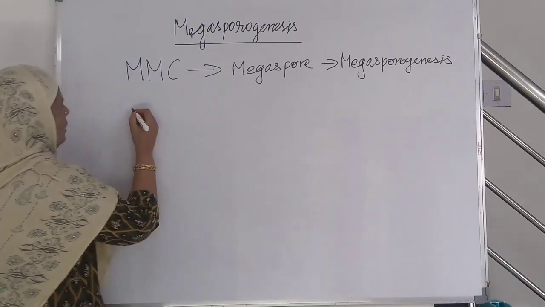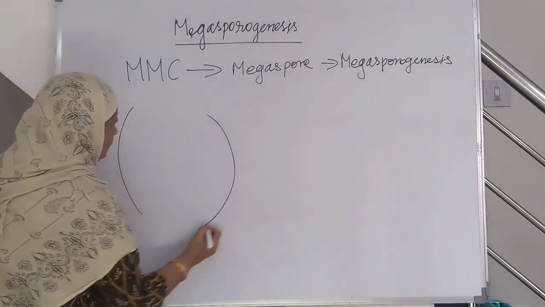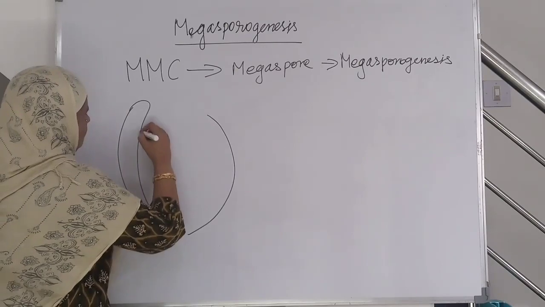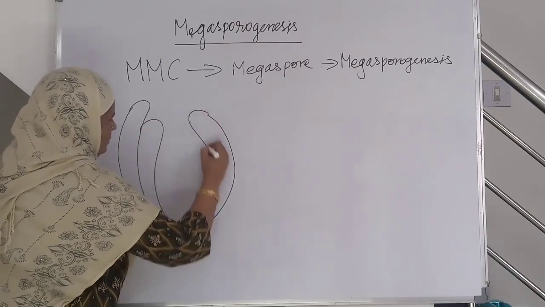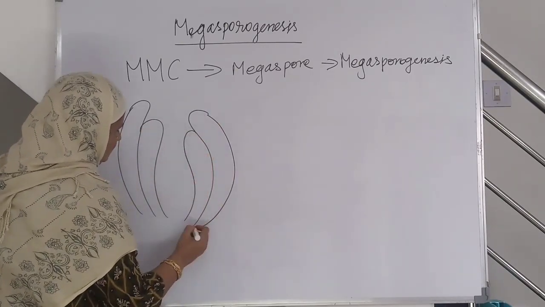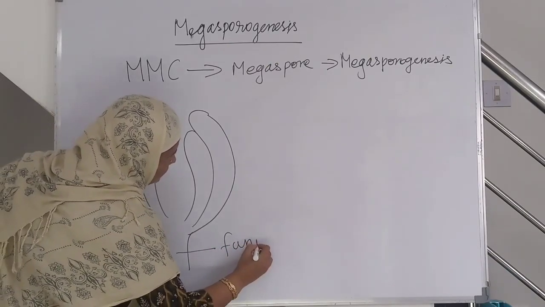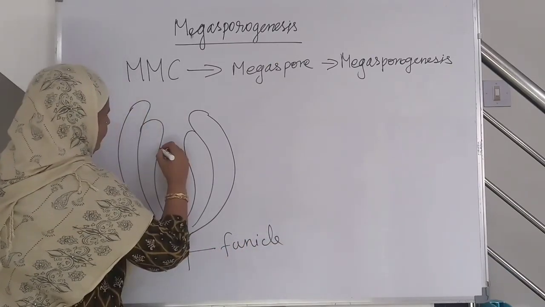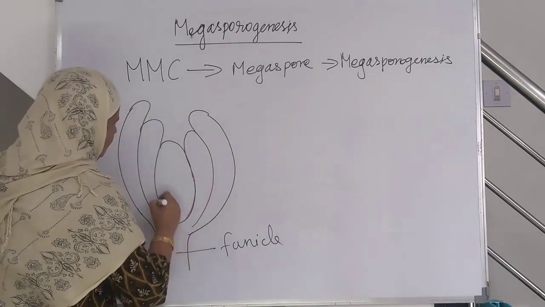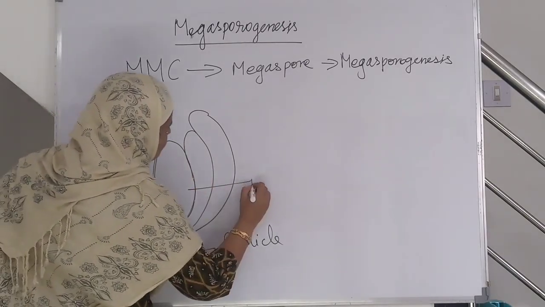As the ovule develops, this is the ovule. This is the funicle. This is the nucellus.